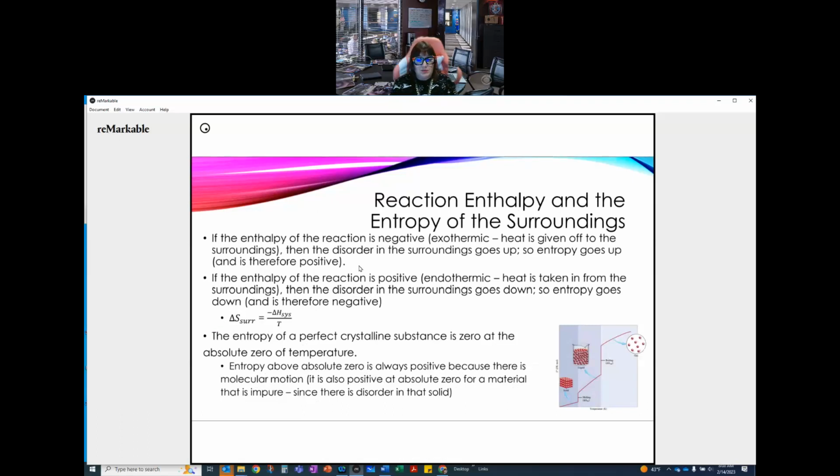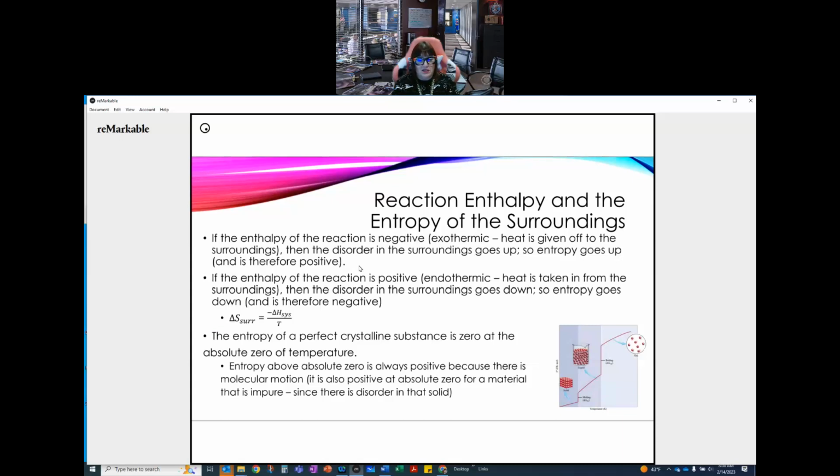Okay, so there is a relationship between the reaction enthalpy and the entropy of the surroundings. If the enthalpy of a reaction is negative, if it's exothermic, if heat is given off to the surroundings, then the disorder in the surroundings goes up. So the entropy goes up in the surroundings, and is therefore positive. If the enthalpy of the reaction is positive, endothermic, heat is taken away from the surroundings, then the disorder in the surroundings goes down. The entropy goes down and is therefore negative. So the delta S of the surroundings is the same in size but opposite in sign to the delta H of the system over temperature.